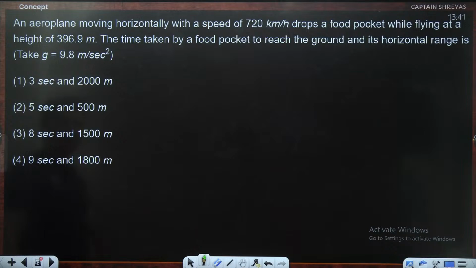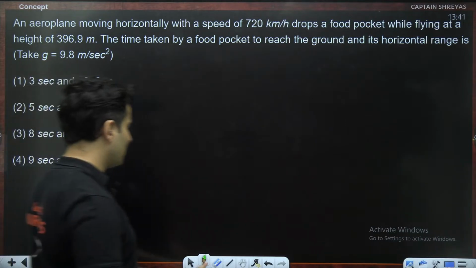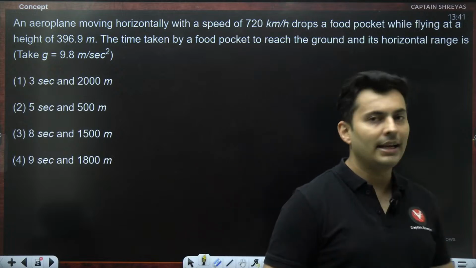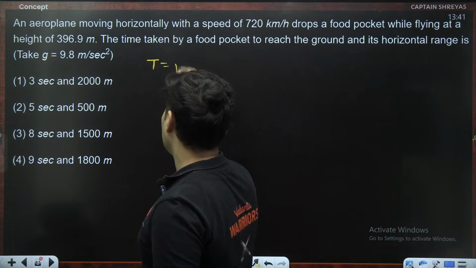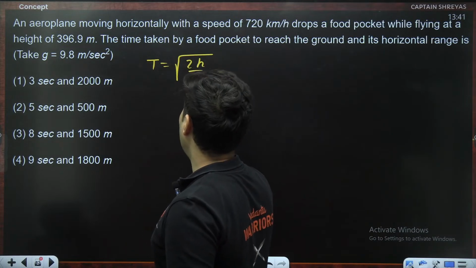Next question. An aeroplane is moving with some speed, drops a packet from this height. Find the time taken and the range. Guys, direct usage of formulas, nothing great about it. So the time will be root of 2h by g.